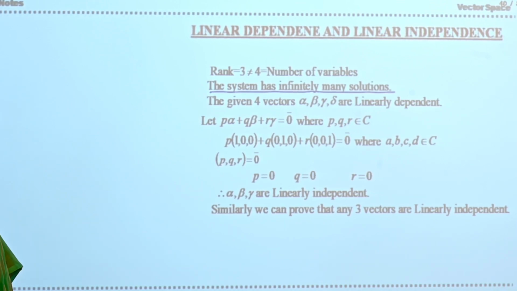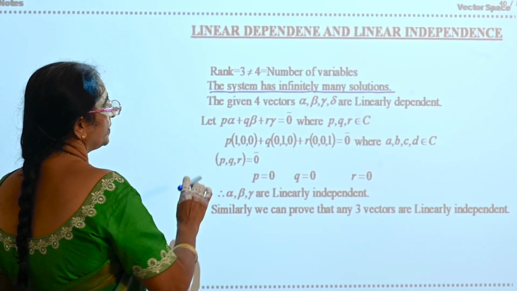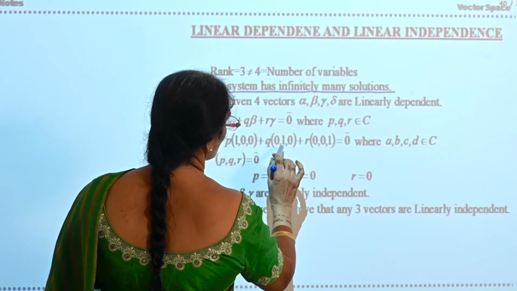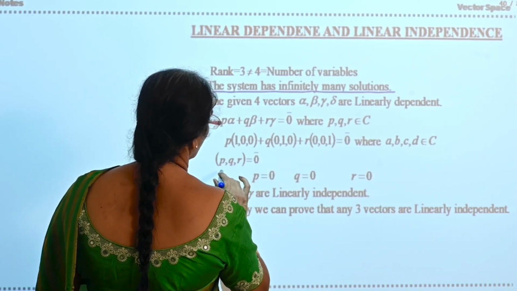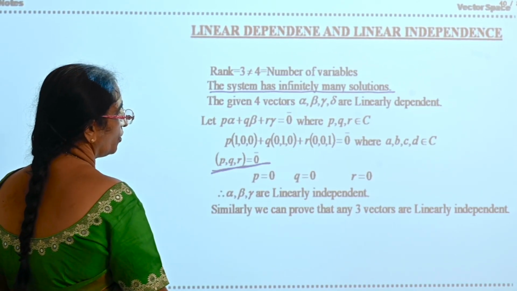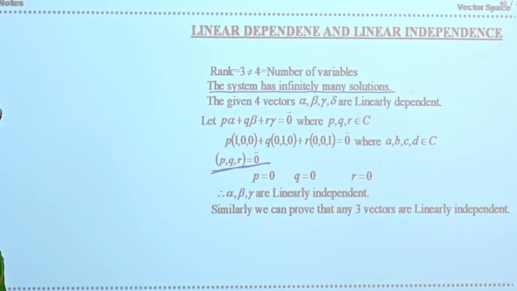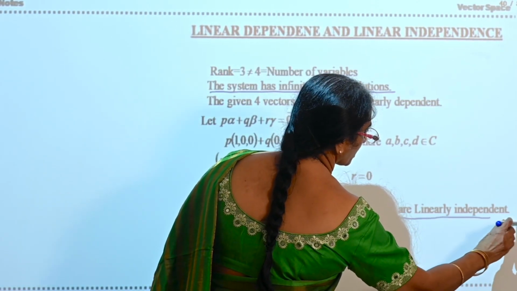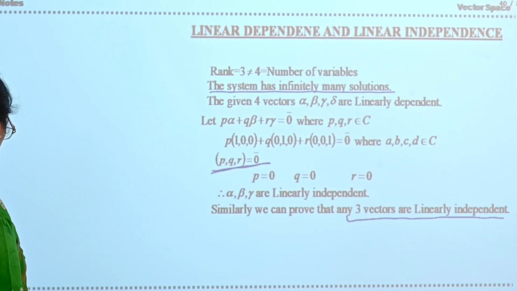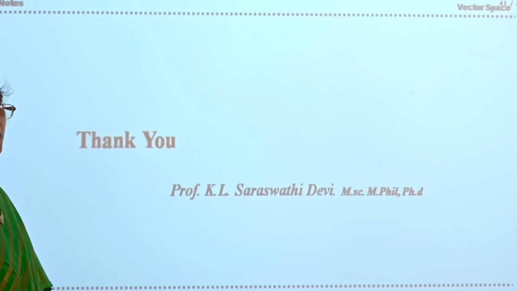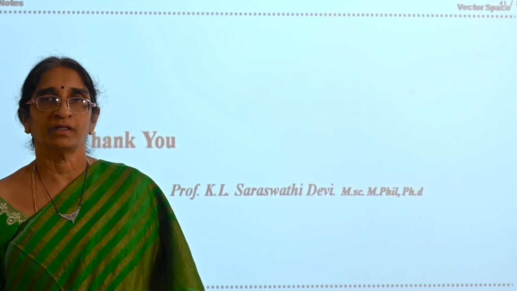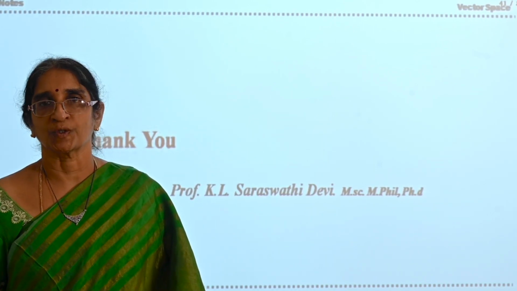Now, take three at a time. Alpha, beta, gamma. P alpha plus Q beta plus R gamma is equal to 0. That is (1, 0, 0), (0, 1, 0), (0, 0, 1) gives 0 bar. Therefore, P is equal to 0, Q is equal to 0, R is equal to 0. Alpha, beta, gamma are linearly independent. Similarly, we can prove that any three vectors are linearly independent. Okay. Now, with this, we will complete. See, many of the problems are collected from the prescribed books for UG courses. Thank you.